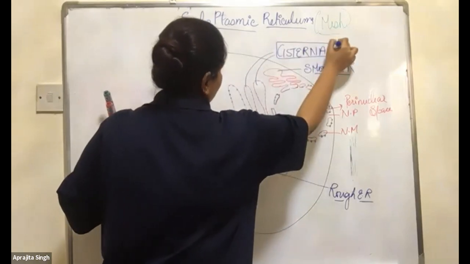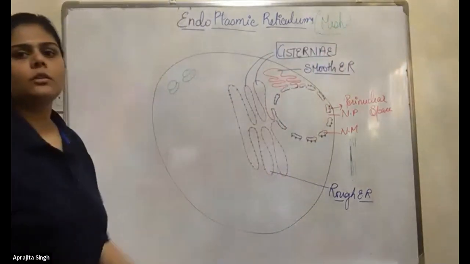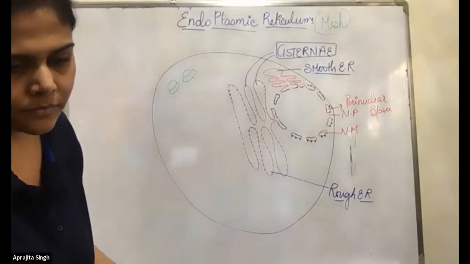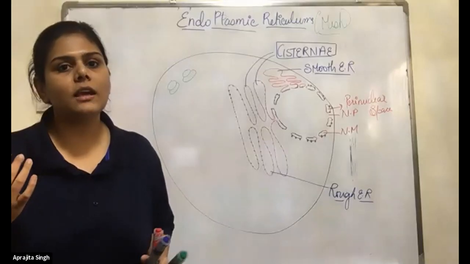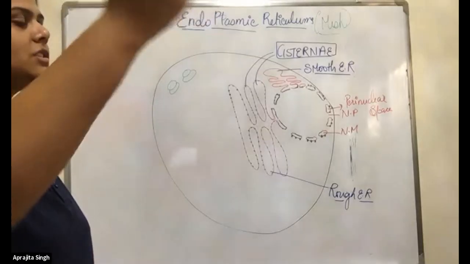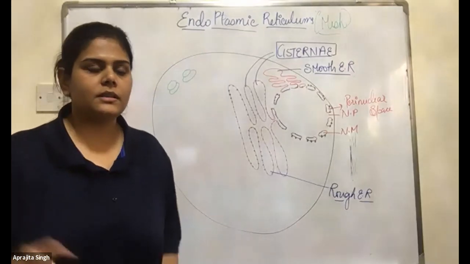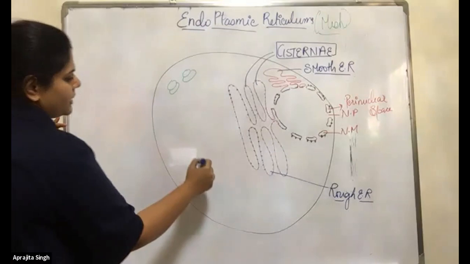Okay, do you know any other organelle where you can see the same cisternae structure? Golgi apparatus. Very good. It's the Golgi apparatus. The sac-like structures are called the cisternae. Always remember this because the structure of Golgi is like this.